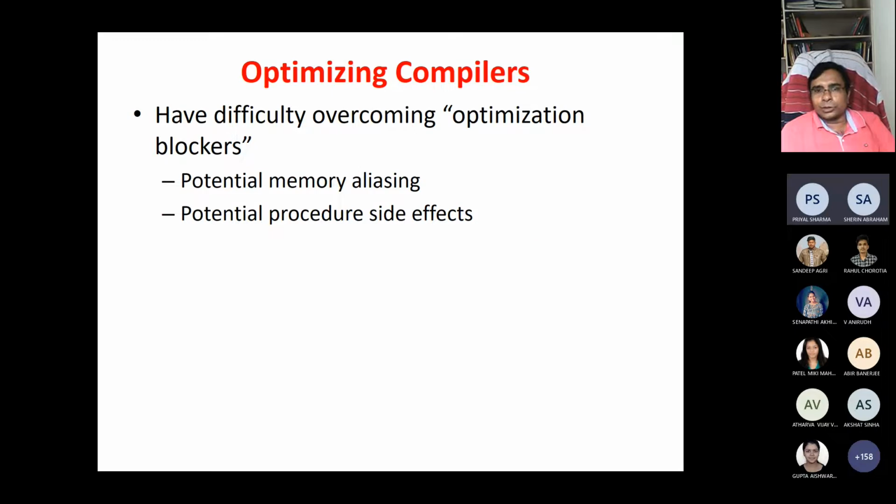Potential procedure side effects. In general, the compiler will not optimize the whole program. It will optimize inside a procedure. So if your program has a lot of procedures, then many times it will not optimize across the procedures. That means the compiler will have difficulty in optimizing. That means it is an optimization blocker. So GCC or any compiler cannot take benefit.